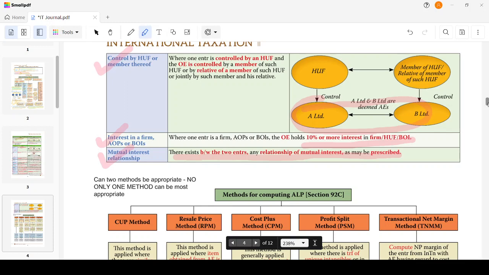So with this, we are now clear with the definition of associate enterprise. Whichever entity will be covered under associate enterprise, we are now clear. So one part of the definition of transfer pricing, we are now clear. Also, we are clear with what is international transaction and specific domestic transaction. So what is now needed is how do we compute the amount of arm's length price? That is what is pending, right?